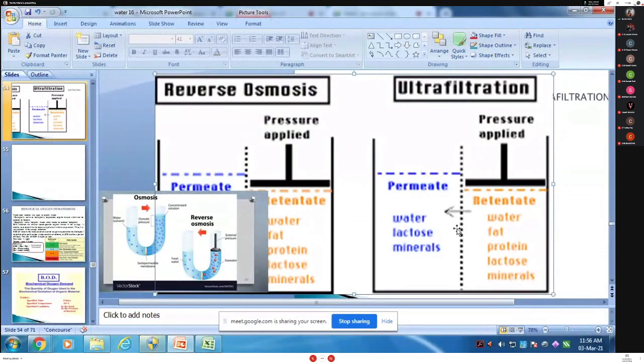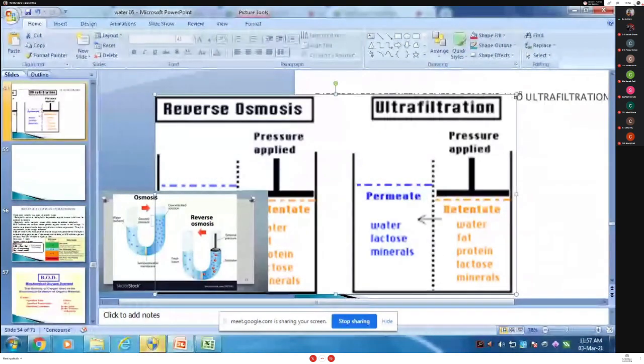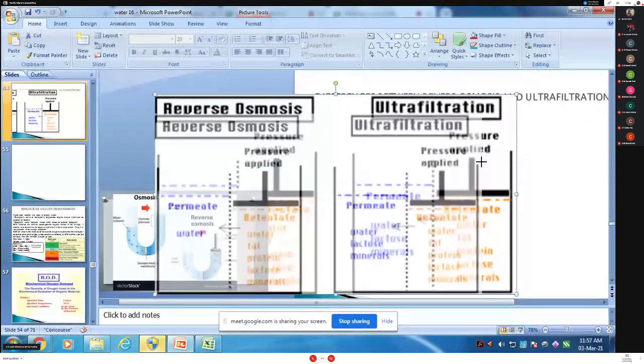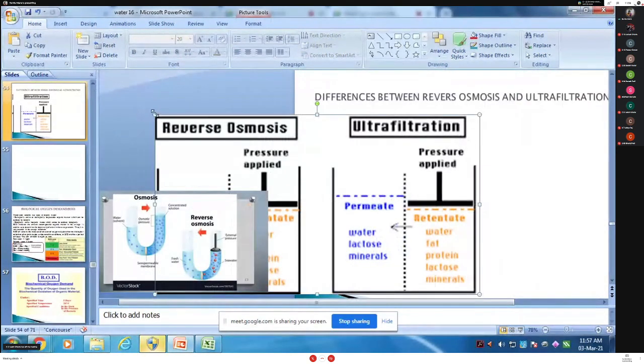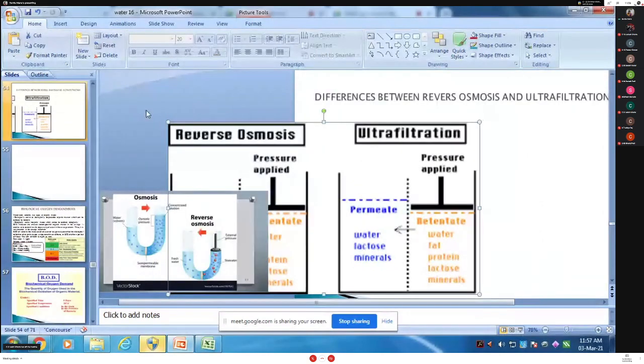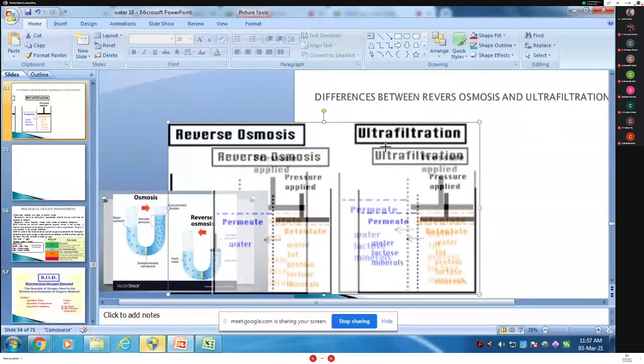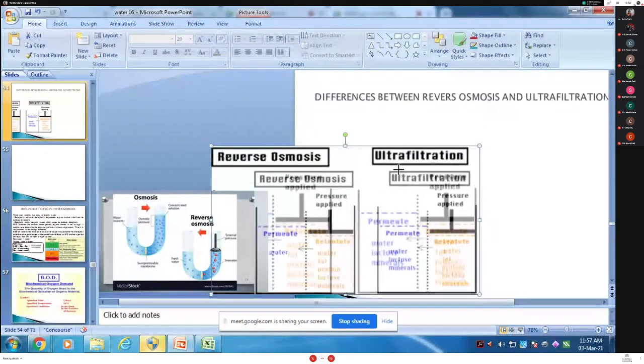This is called ultrafiltration, and this is called reverse osmosis. In reverse osmosis, flow is from high concentration to low concentration, and here the big molecules are retained in the same compartment, and only the small molecules with the water can go into the other compartment, called ultrafiltration.